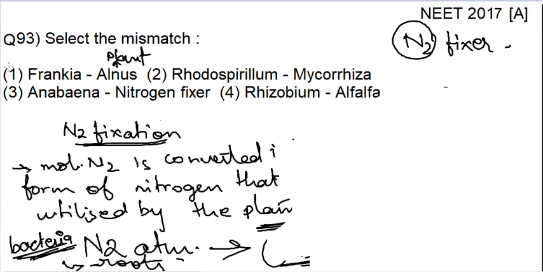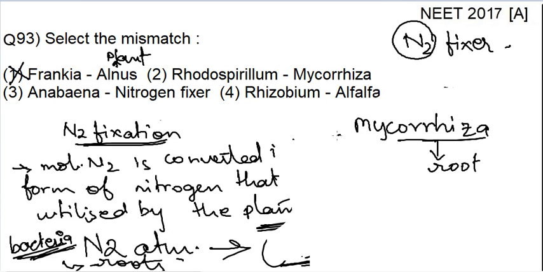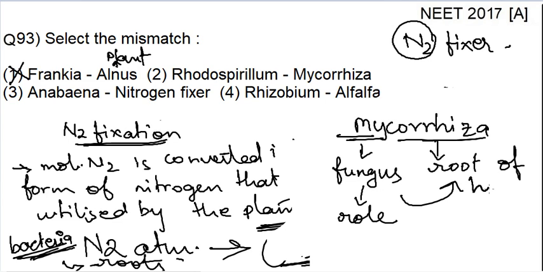The second option, Rhodospirillum - mycorrhiza. By the name mycorrhiza, what do you understand? Rhiza means root. Myco means something related to fungus. Mycorrhiza is a term that describes the role of fungus, and this fungus is present in the roots of higher plants.